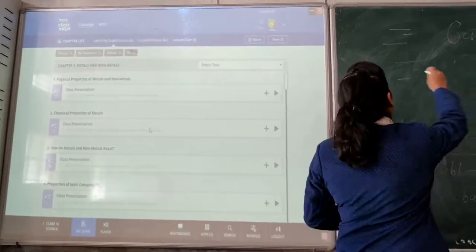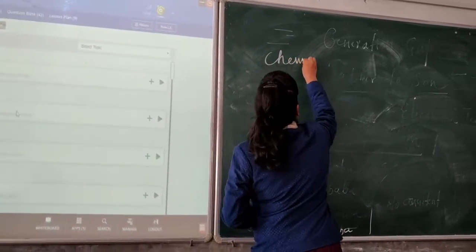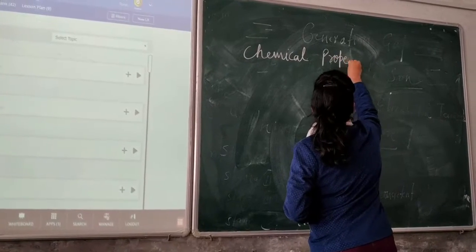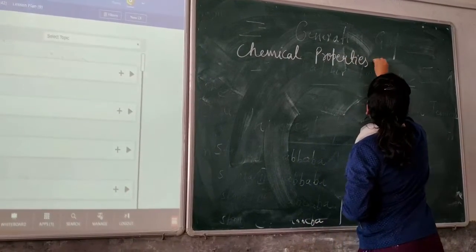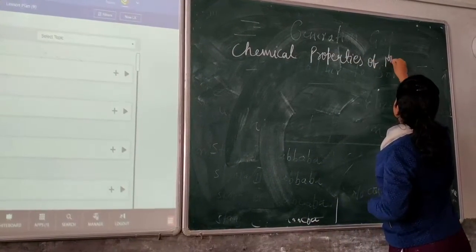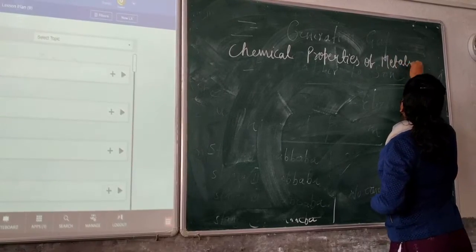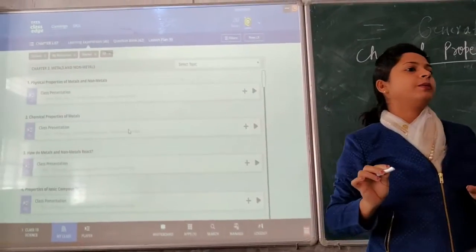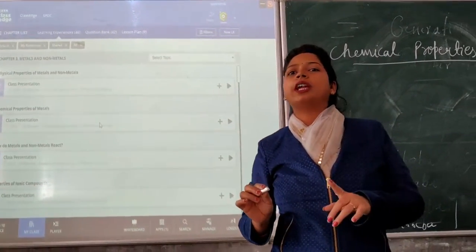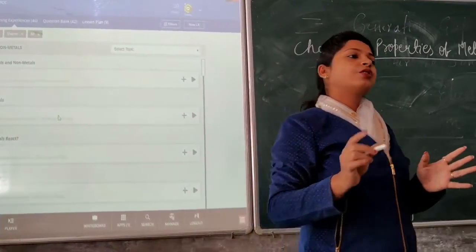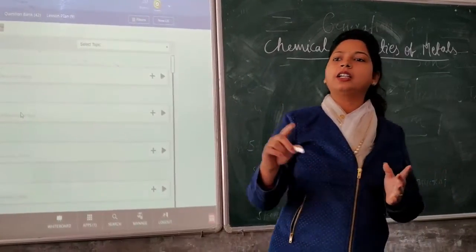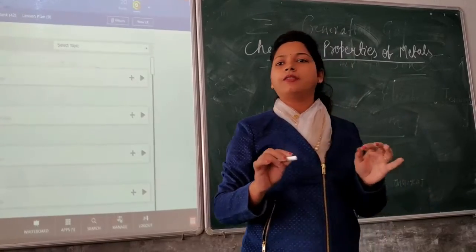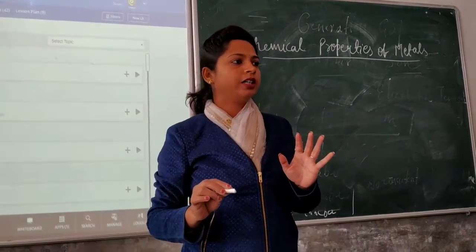Now, today we will start chemical properties of metals. One thing you have to remember is that metals are more reactive than non-metals. So, we have to read in our standard all the chemical properties of metals, but for the non-metals we have very few reactions. Got it?